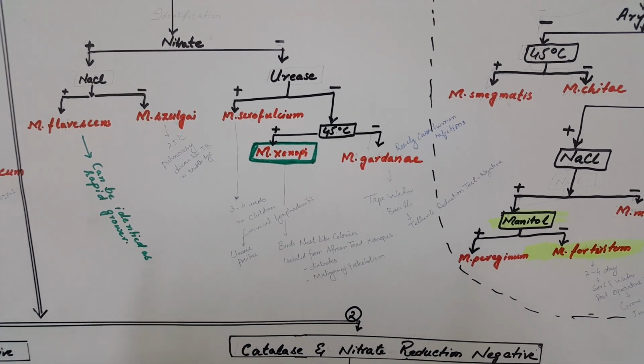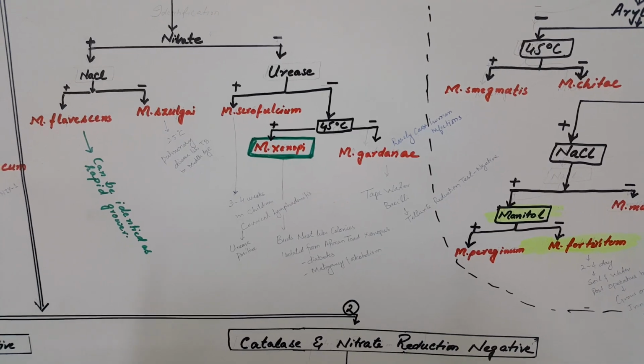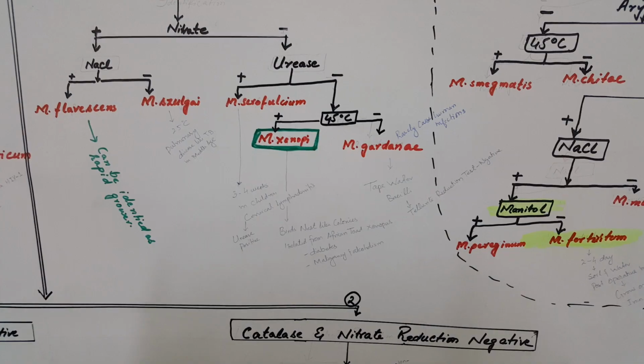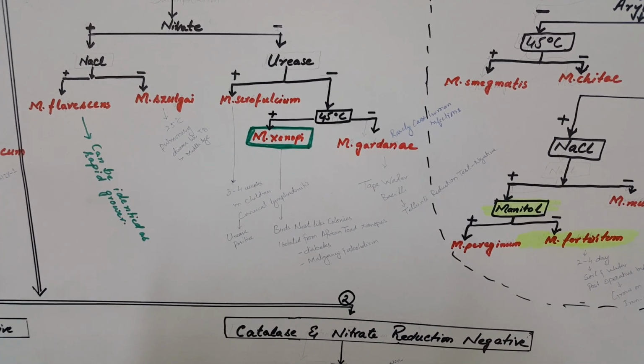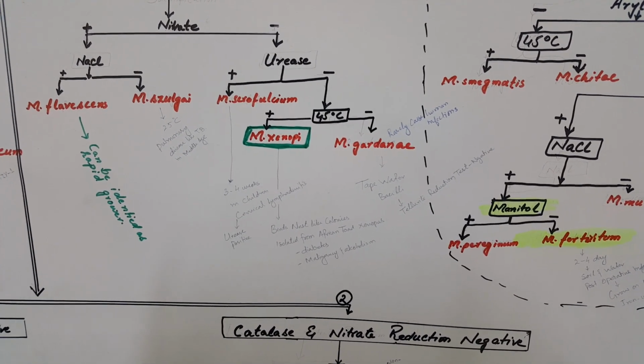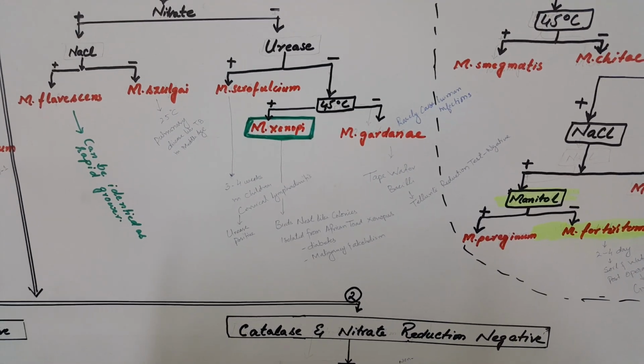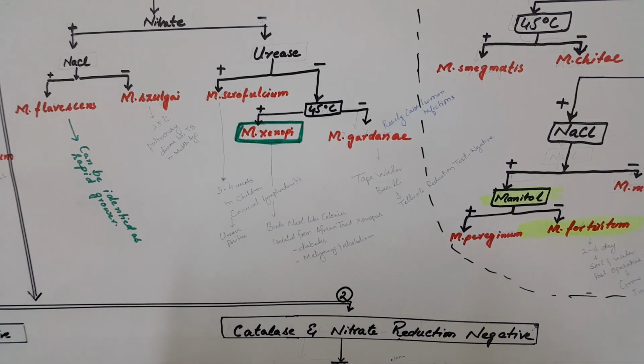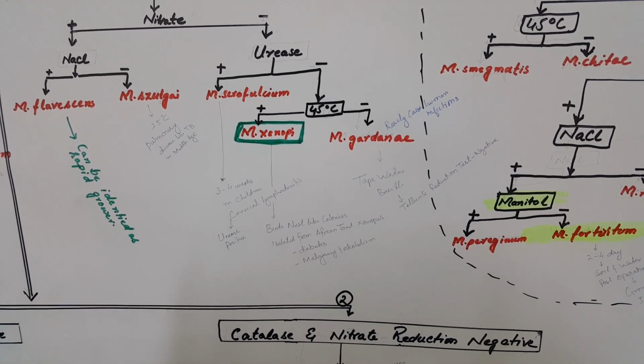In scotochromogen, if nitrate is negative and urease is negative and the organism is also unable to grow at 45 degrees centigrade, then we consider that organism is M. gordonae. It's rarely a human isolate, a tap water bacillus, and the nitrate reduction test is negative for this organism.